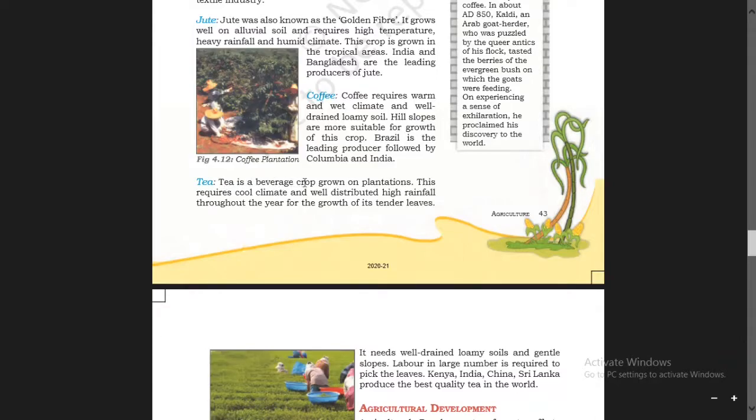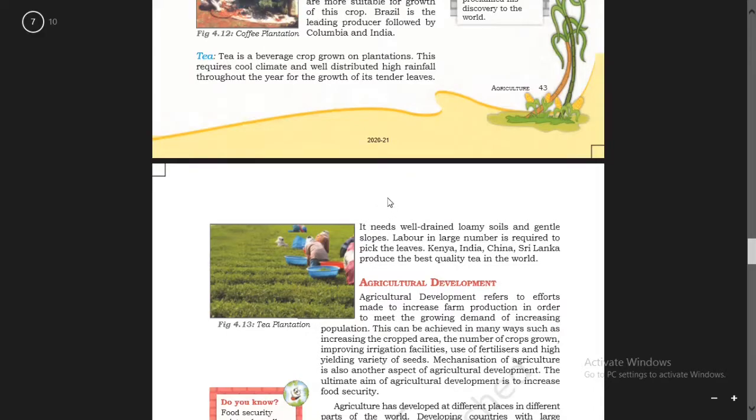Tea. Tea is a beverage crop grown on plantations. Beverage means, as I already told you, a drink other than water. This requires cool climate and well distributed high rainfall throughout the year for the growth of its tender leaves. Tender leaves means ones easily broken.